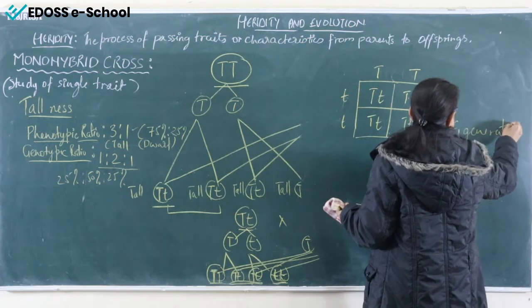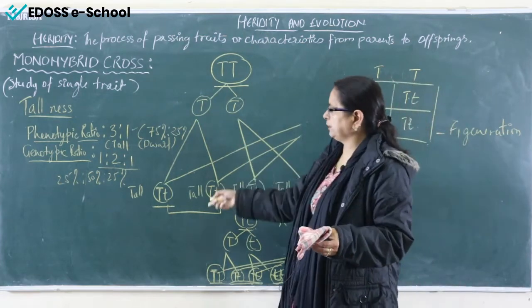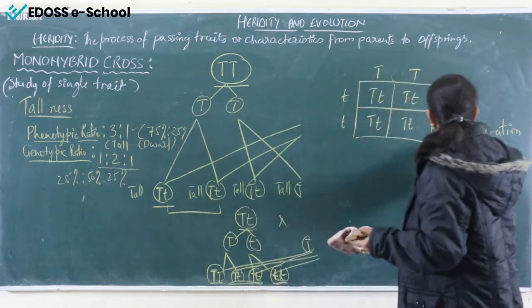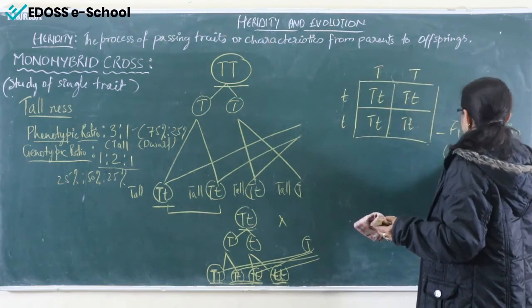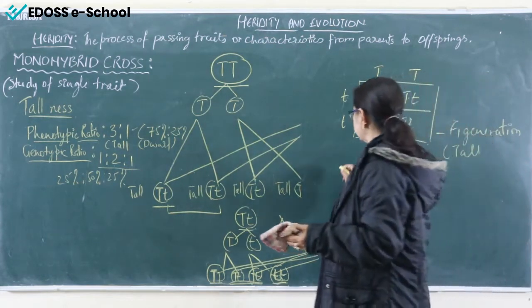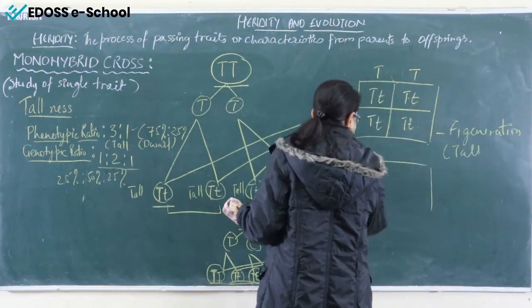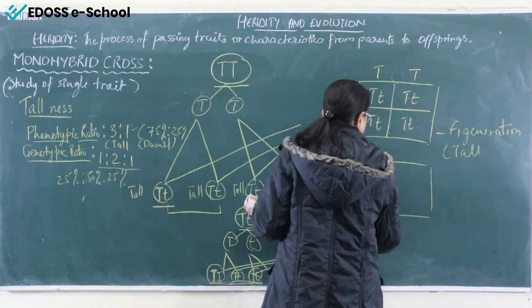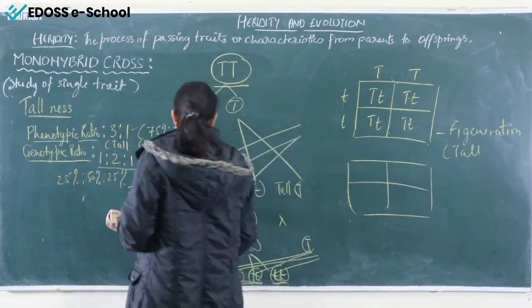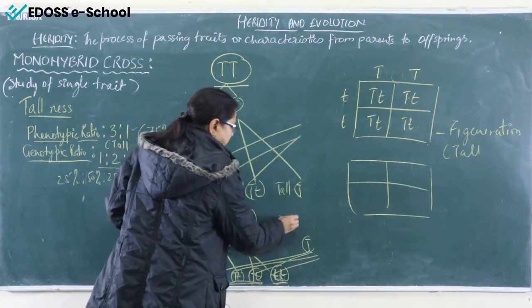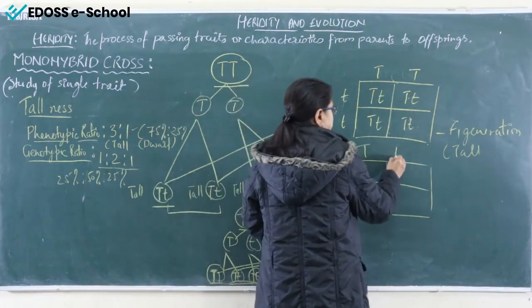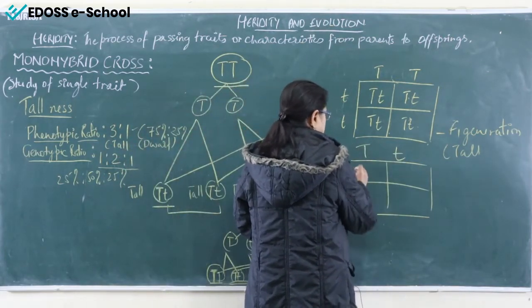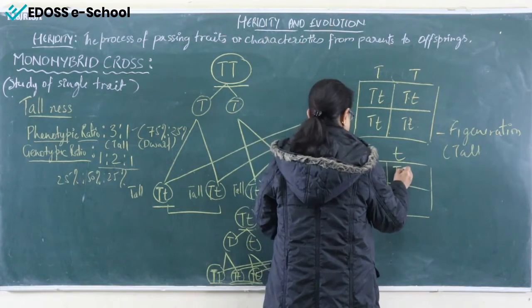Both are the same, whether you solve it with the Punnett square or you solve it in this way. Okay? So this is F1 generation and all the plants are tall. Now for the F2 generation, again you have to make a Punnett square. What will be the combination? Capital T, small t, capital T, small t. That means capital T, small t, capital T, small t. The combination will be